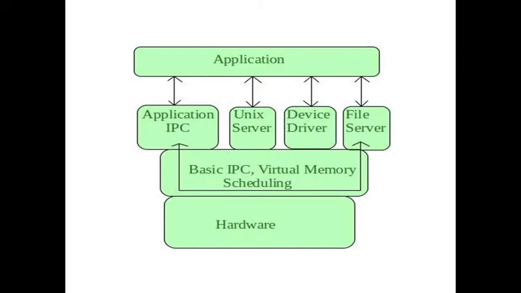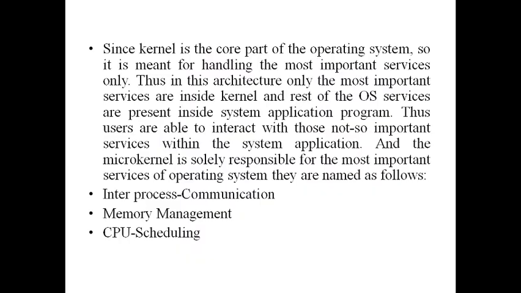So this is the diagram of the microkernel operating system structure. Here hardware will be there, virtual memory and scheduling will be there. Only important tasks or functionalities will be done at the kernel space, and all the remaining things will be done at the user interface.